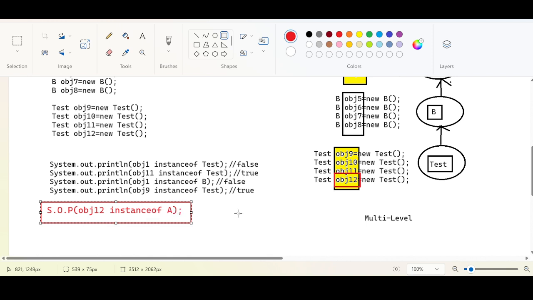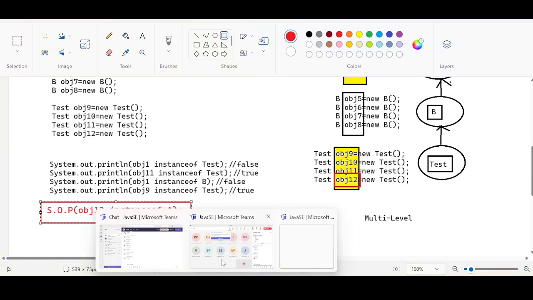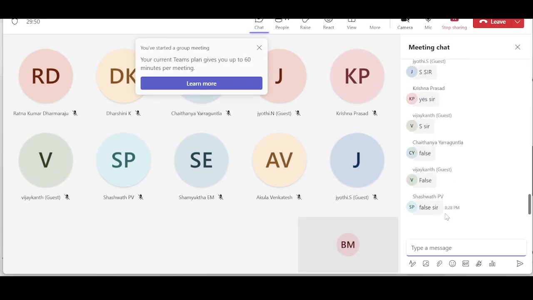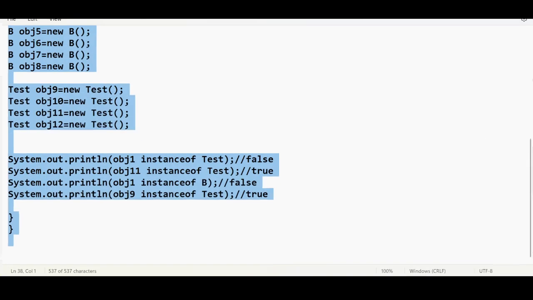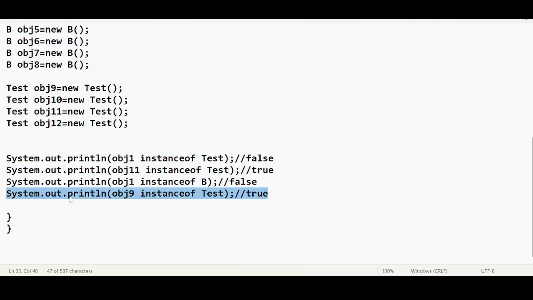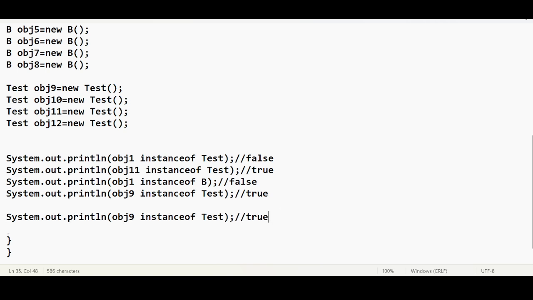What is the JVM going to answer? True or false? Even I don't know, I am asking you. Rashfan says false, Vijaykant says false, false, false. What about others? Only three people have a mouth. What about others? Okay. Let us try to debug this.